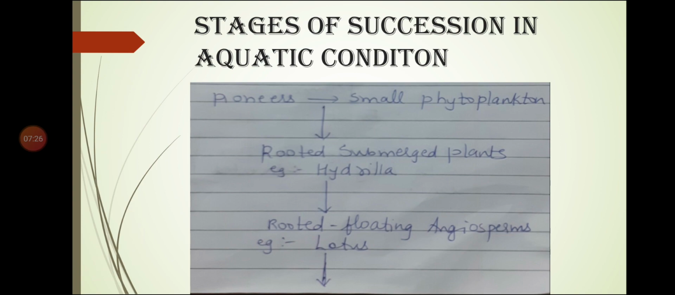Next is stages of succession in aquatic condition. When I say aquatic condition, the initial plants that are present in water are known as phytoplanktons. The pioneer plants present in water are small phytoplanktons. These phytoplanktons grow and lead to the formation of rooted submerged plants. An example for that is hydrilla. Then it further grows and forms rooted floating angiosperms, and the example is lotus.